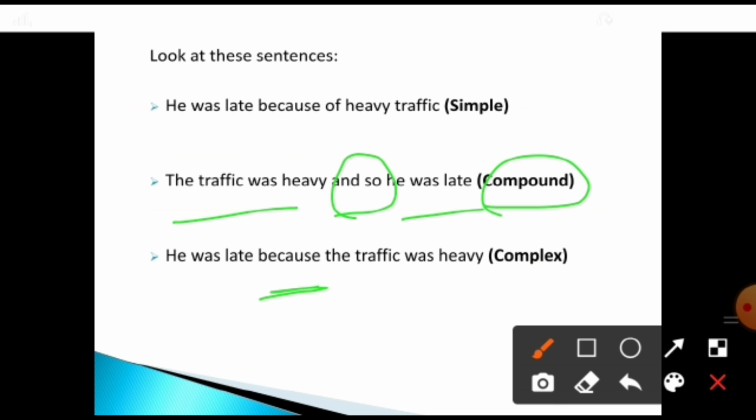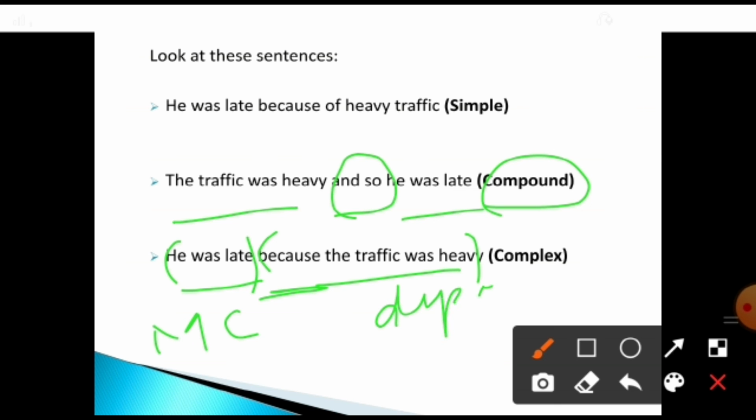Okay, see, he was late. Whether it gets complete? Yeah, of course it gets complete. So what kind of clause is it? A main clause. Okay, then coming to the next one, because the traffic was heavy. Because the traffic was heavy, whether the sentence gets complete? No. So what type of clause is it? A dependent clause or subordinate clause. Okay, subordinate clause. This because is called a subordinating conjunction.